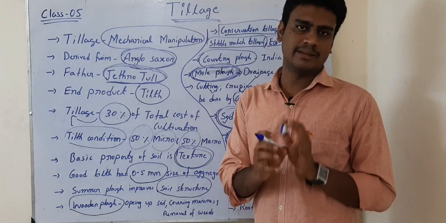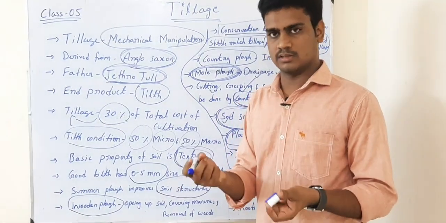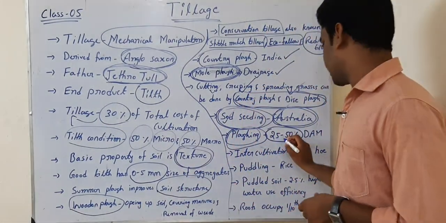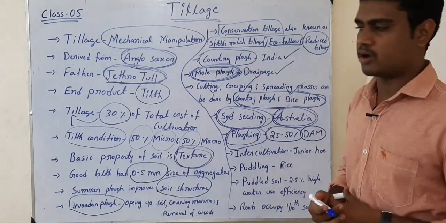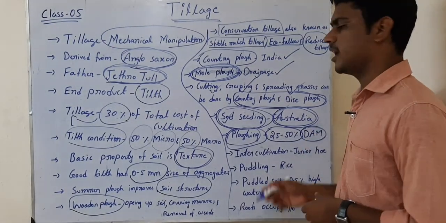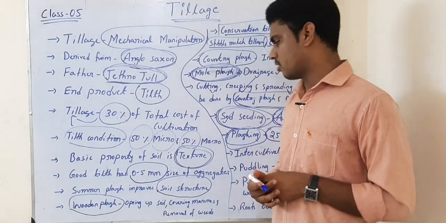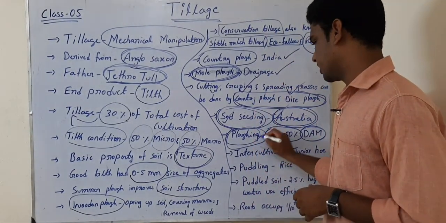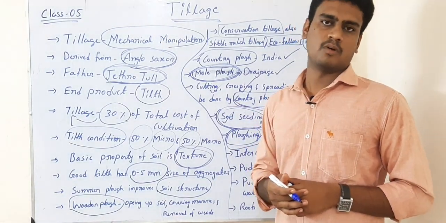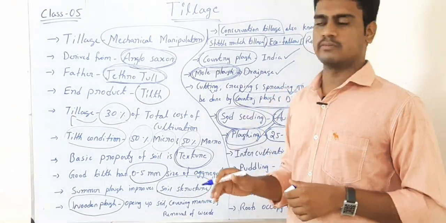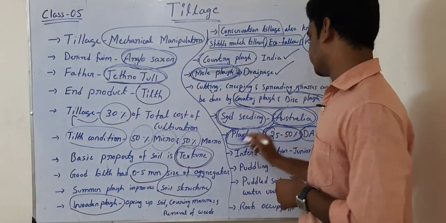Then we can easily break the soil and loosen it. If they ask what percentage of depletion of available moisture in the soil is right for plowing, you have to write 25 to 50%.